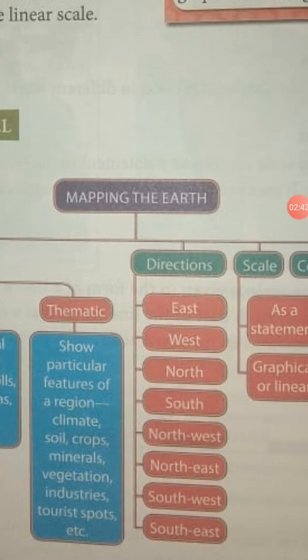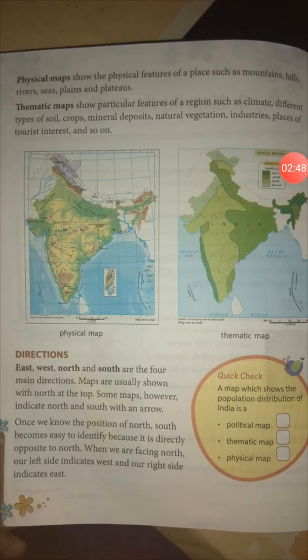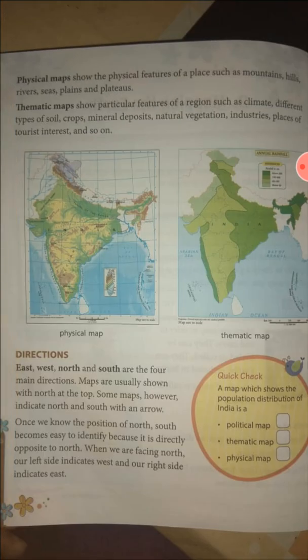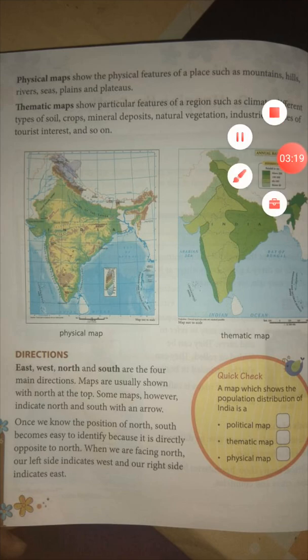Then the second topic is directions. We read about the directions east, west, north and south. You know that there are four main directions. I told you that north is on the top. I have shown you different maps in which you learned about the directions. Here again I am going to summarize the directions shortly.